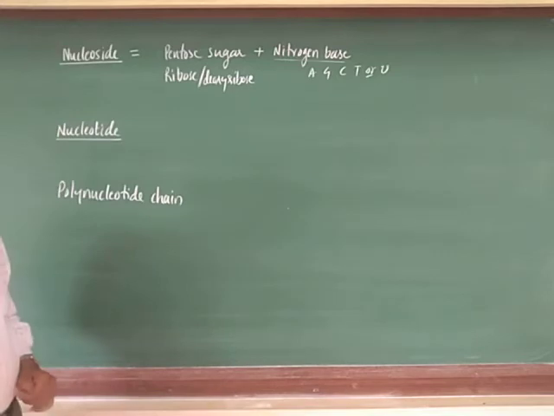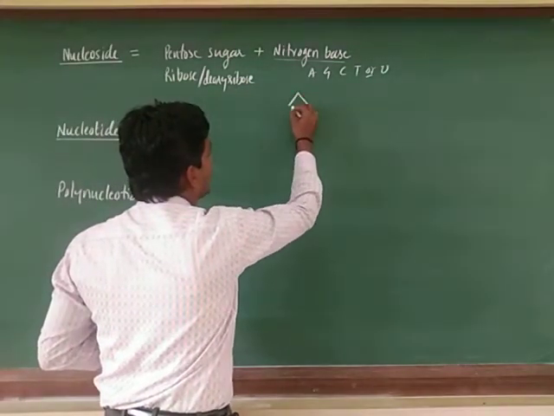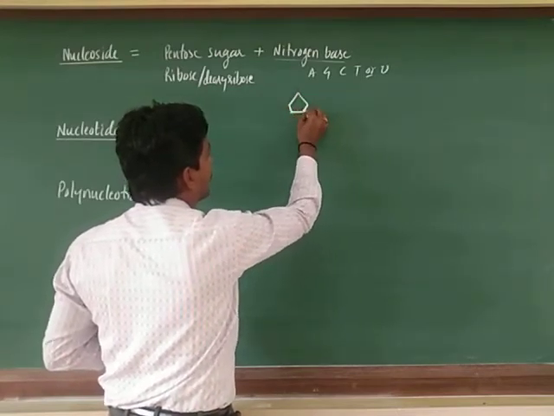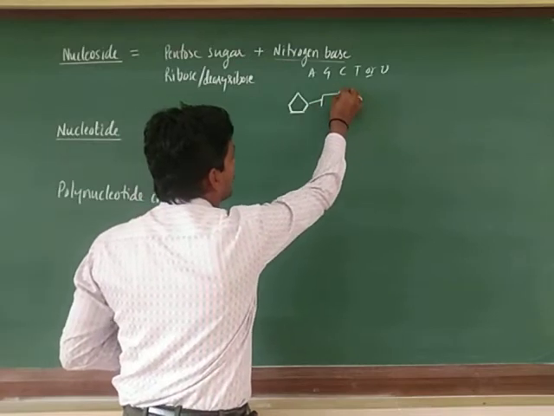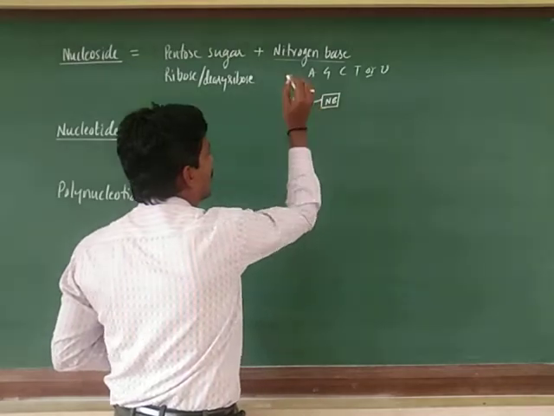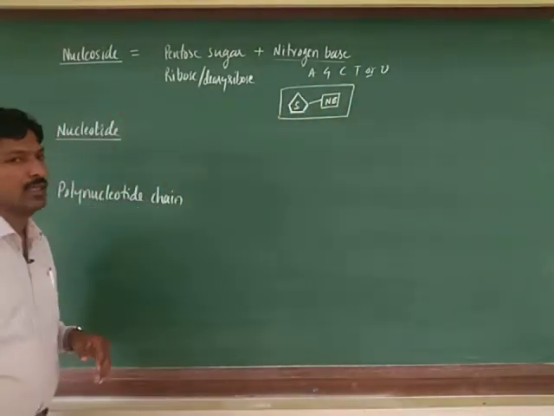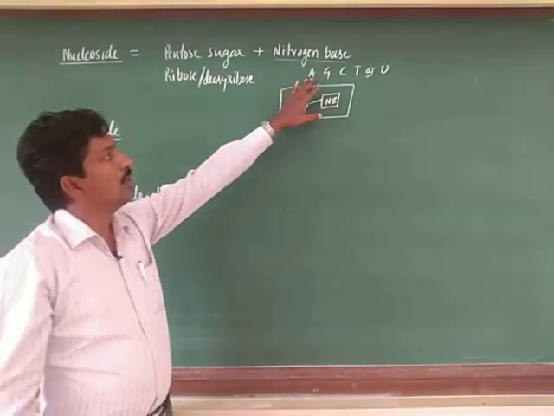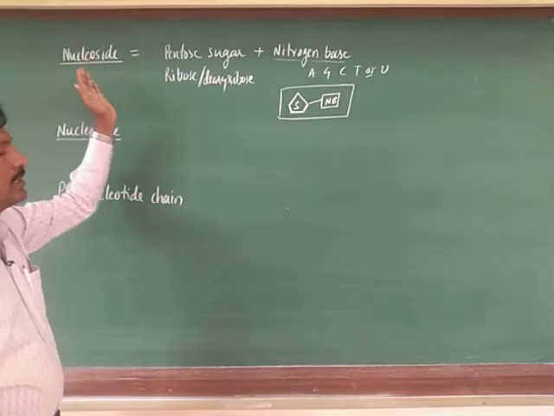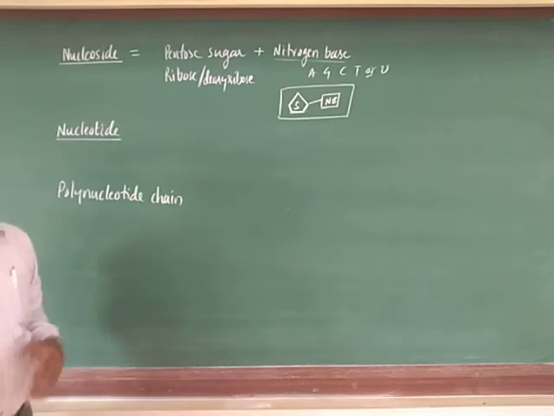You can even show this with the pentose sugar in this form. This is the pentose sugar and it is connected with the nitrogen base. This molecule is known as a nucleoside. Depending on the type of nitrogen base, there may be different types of nucleosides. We will see them in the next video.